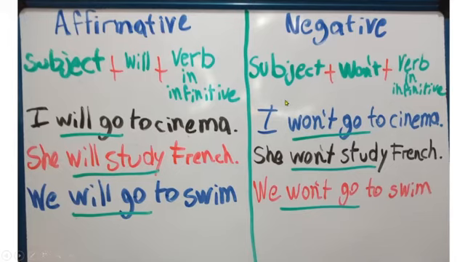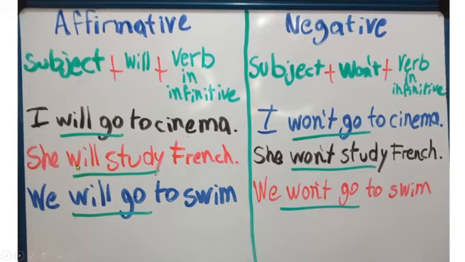Now, I wrote 3 different examples in each case. For example, the first one says, I will go to the cinema. I, the subject, plus the auxiliary will, plus the verb go and your complement to the cinema. Number 2, she will study French. She, your subject, will, your auxiliary, and study, your verb, French, your complement.